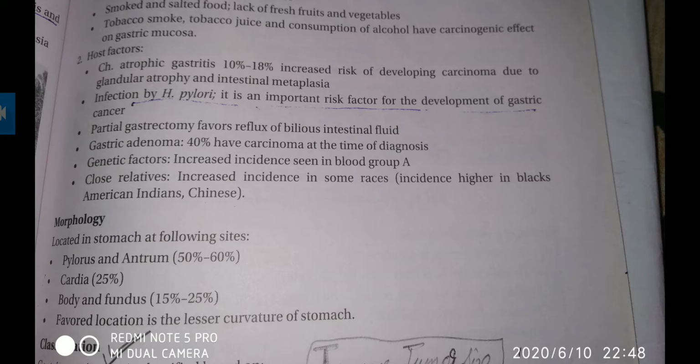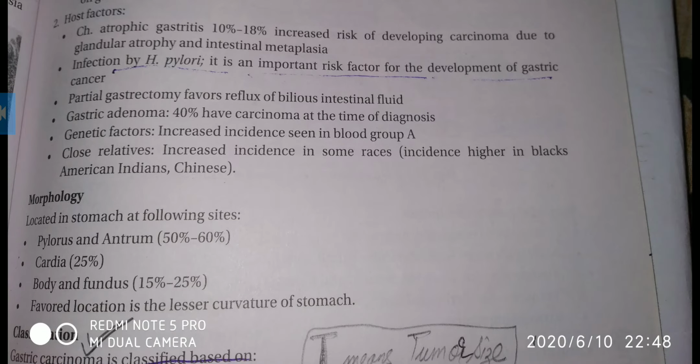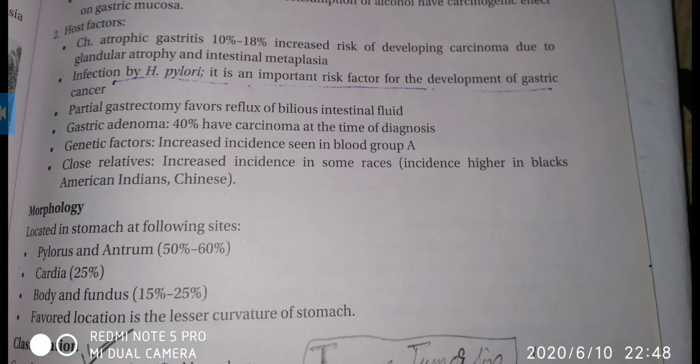atrophic gastritis, chronic atrophic gastritis, carries a 10 to 18% increased risk of developing carcinoma due to mucosal atrophy and intestinal metaplasia. Then infection by Helicobacter pylori, which is an important risk factor for development of gastric cancer. Then partial gastrectomy favors the reflux of bilious intestinal fluid.